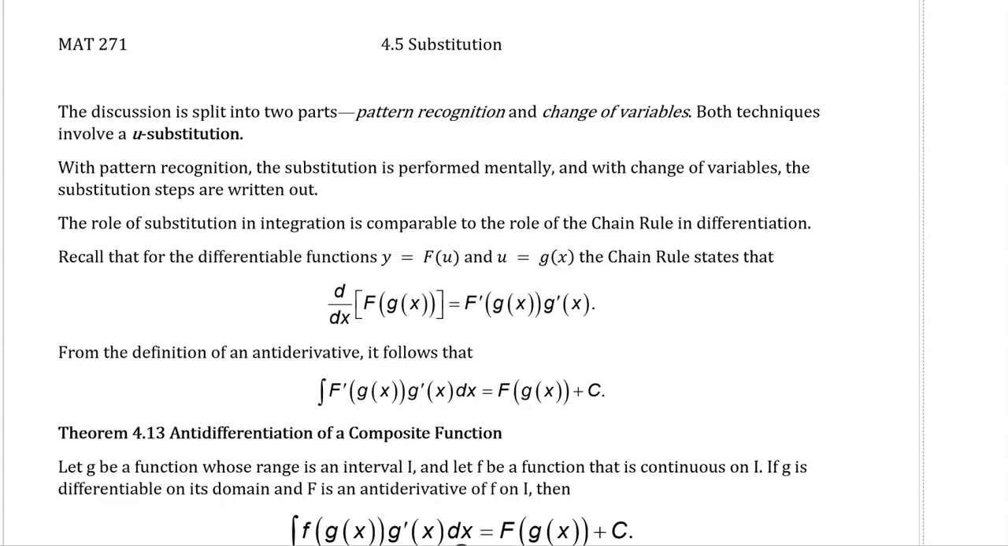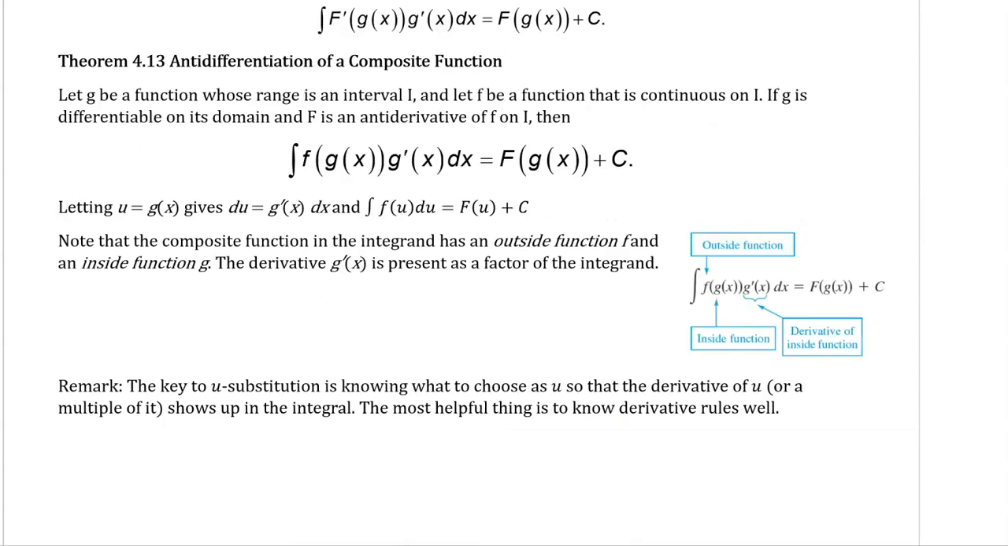So now we're going to use that inverse relationship between derivatives and integrals to conclude that if we integrate both sides of this, so you'll notice now we have the integral of that on the left side, we should cancel out this derivative and be left with capital F of g of x. And of course we add on our constant of integration. And that is exactly what theorem 4.13 tells us. It tells us how to take the antiderivative of a composite function.